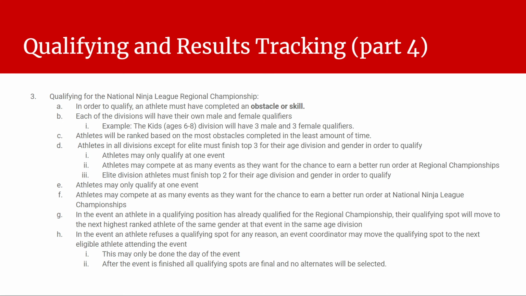Each division is going to have its own male and female qualifiers. So each age division is going to have three male, three female qualifiers. Athletes will be ranked based on most obstacles completed in the least amount of time, and athletes in all age divisions except for the elite division, again I said this is going to be different, must be in the top 3 for their age division and gender in order to qualify. So they must place in the top 3 in that competition to qualify. The elite division is going to be the top 2.